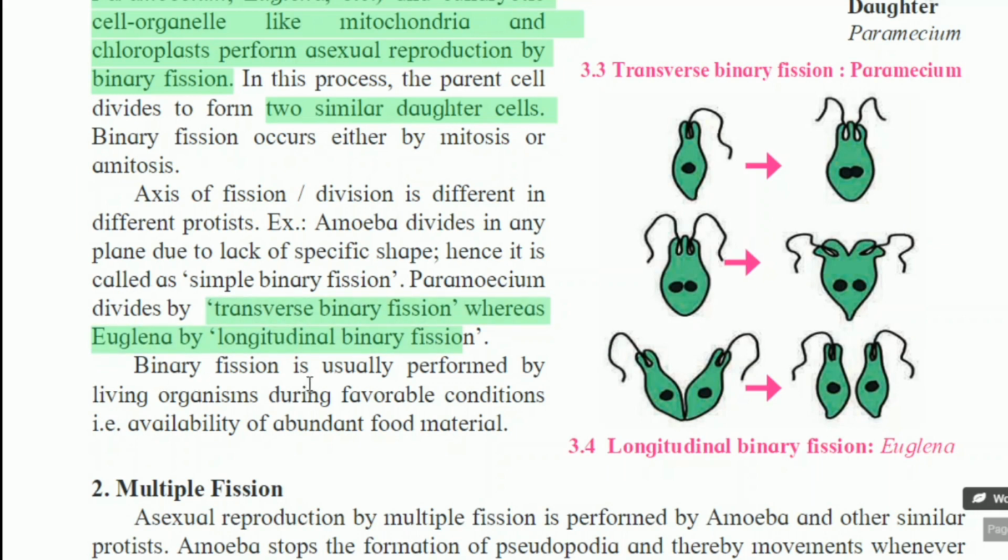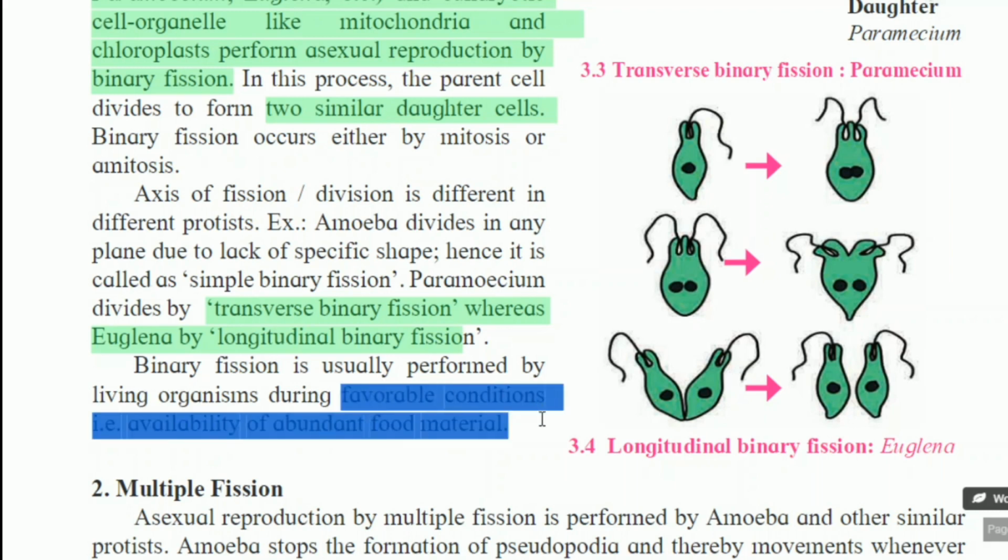Binary fission is usually performed by living organisms during favorable conditions. Favorable condition means when proper food material is available, and temperature and food availability, all these things are considered favorable conditions. And in that favorable condition, binary fission occurs.